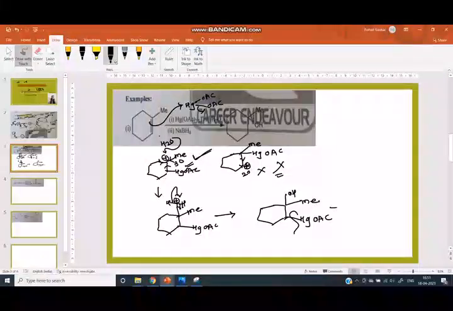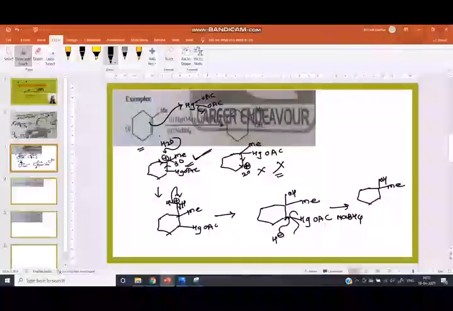This HgOAc is reduced with the help of NaBH4. NaBH4 consists of hydrogen in the form of hydride. It attacks this carbon and we get this compound, meaning we synthesize the alcohol from the alkene.